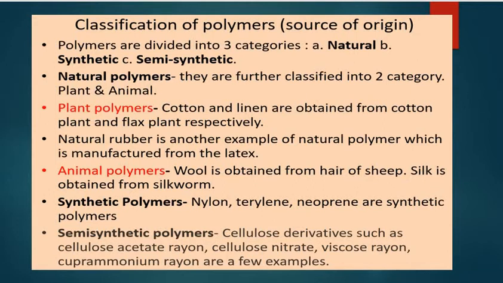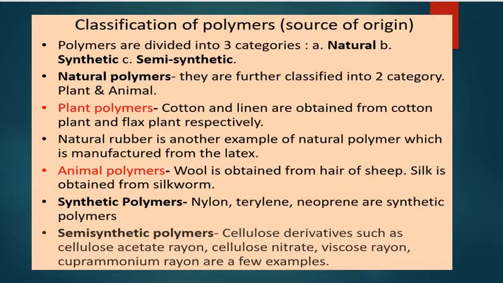Synthetic polymers are the polymers which are man-made, artificially prepared by the polymerization of one monomer or copolymerization of two or more monomers.